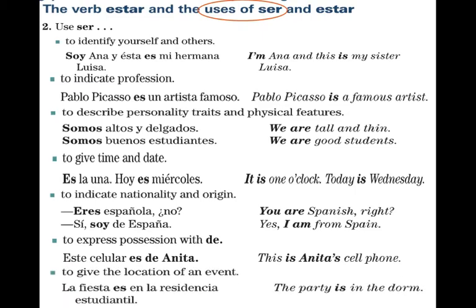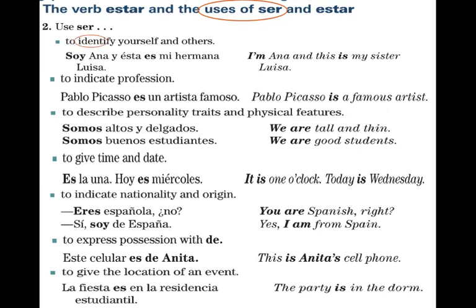And finally, to give the location of an event, where an event is being held. La fiesta es en la residencia estudiantil. The party is in the dorm. Even though you can interject is located in the dorm, it is situated there. It's a more permanent description of that event. It's not going to be changing. That is where it is.